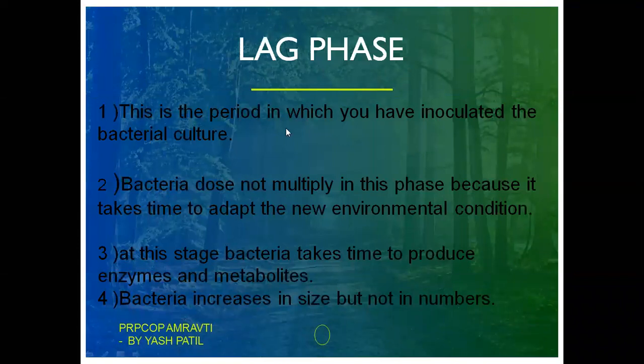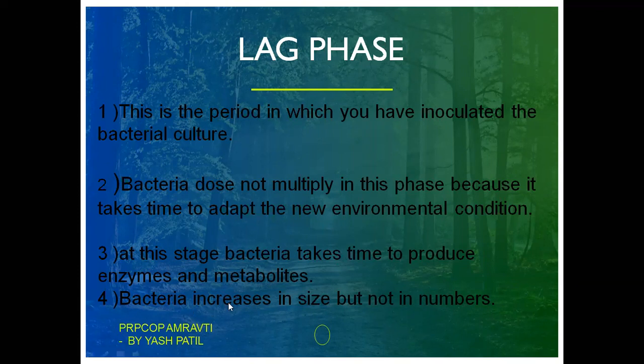This is the period in which we have inoculated the bacterial culture. Indirectly, we can say that we have just started our culture. Bacteria do not multiply in this phase because it takes time to adapt to the new environmental conditions. This is the reason this stage is also called the stage of adaptability. At this stage, bacteria take time to produce enzymes and metabolites, which will help them to grow in size.